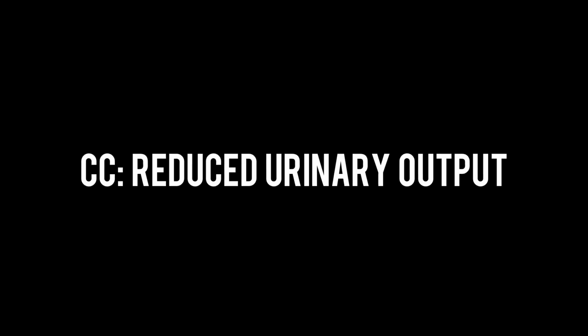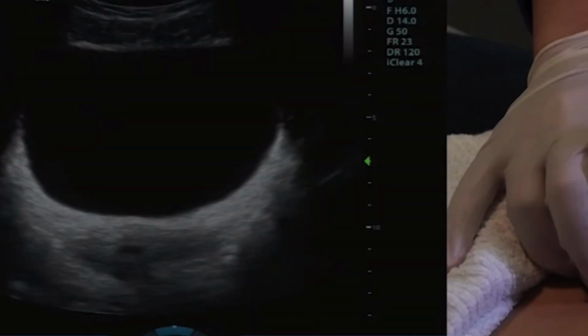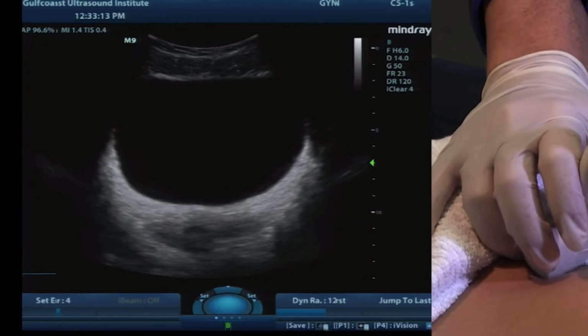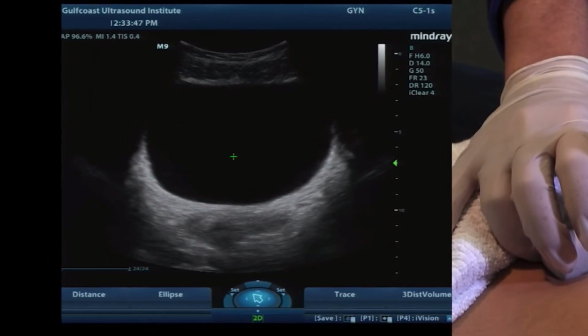The first and simplest investigation for patients brought with reduced urinary output must arguably be a bladder scan to ensure the urinary outflow tract is not obstructed, for example by an enlarged prostate.